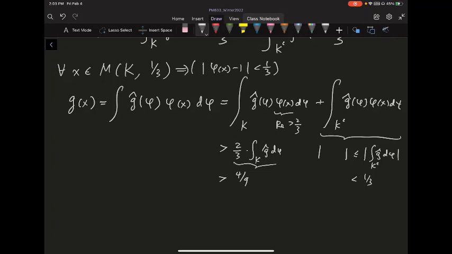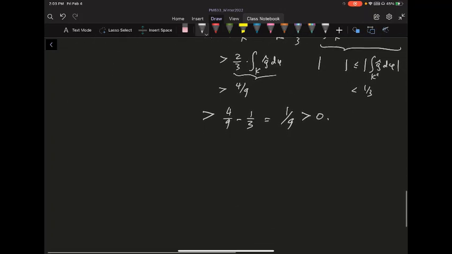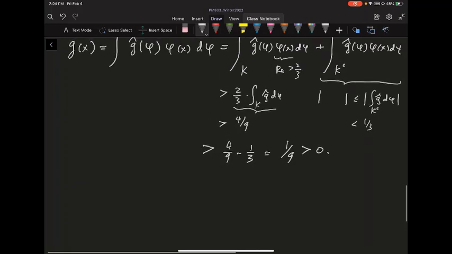So when you have something greater than 4 over 9 plus something with norm less than 1/3, this whole thing is going to be greater than 4 over 9 minus 1/3, which is still bounded away from 0. So this is still greater than 0. In other words, your x is going to be inside the support of G.